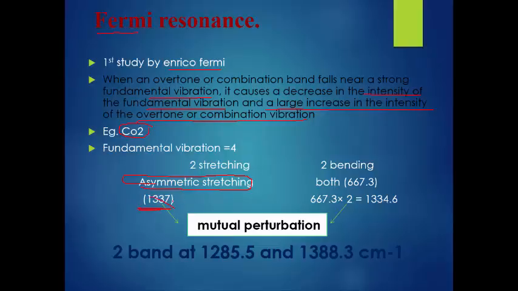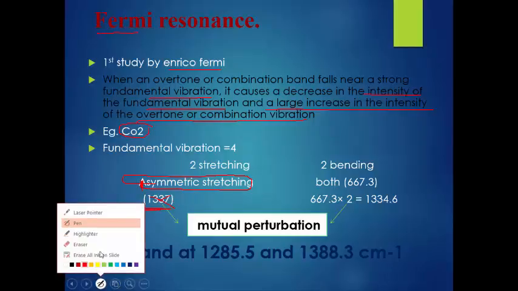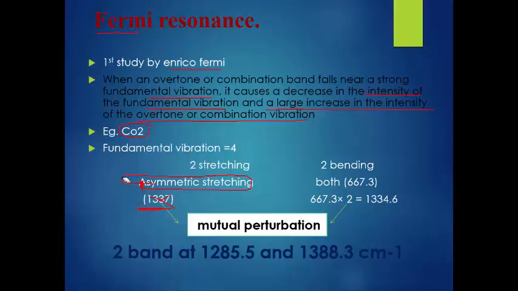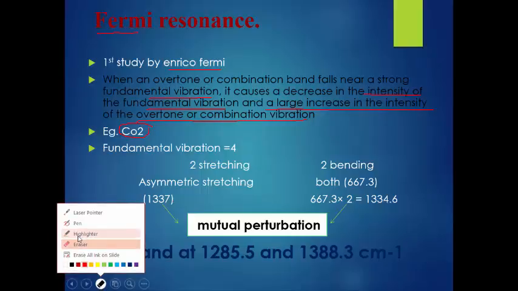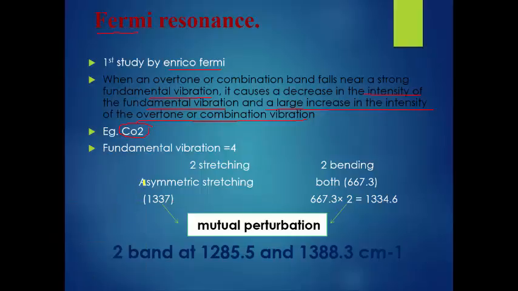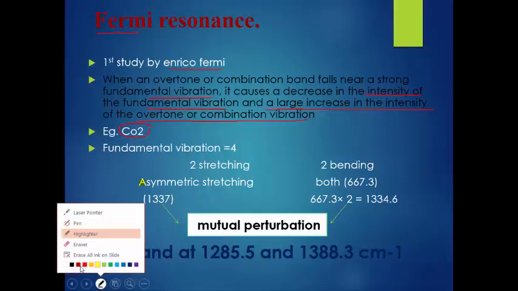One minute, we will erase this. See, this is symmetric stretching. Actually, symmetric stretching does not happen in the case of IR.